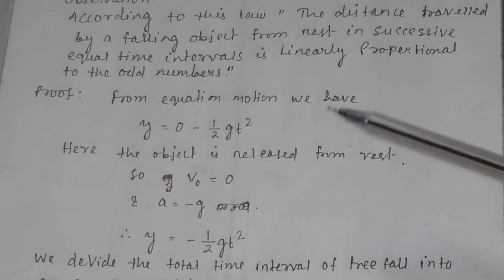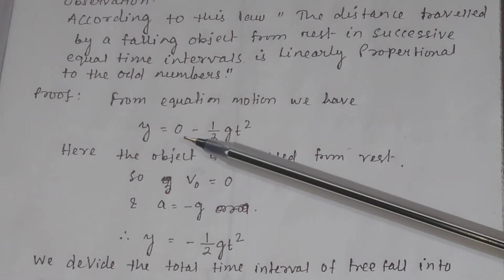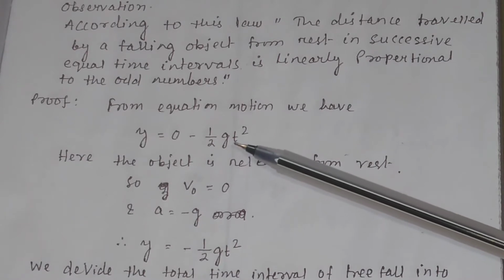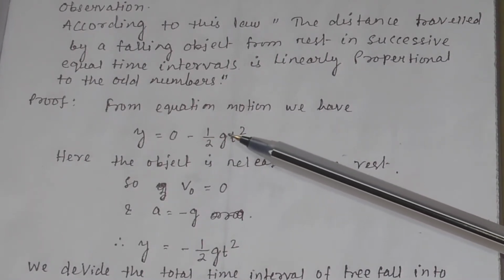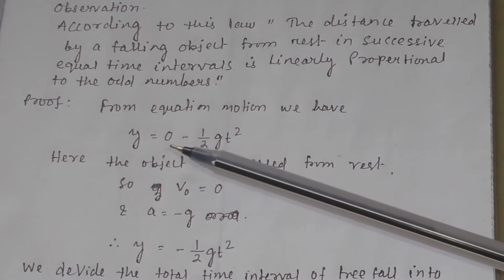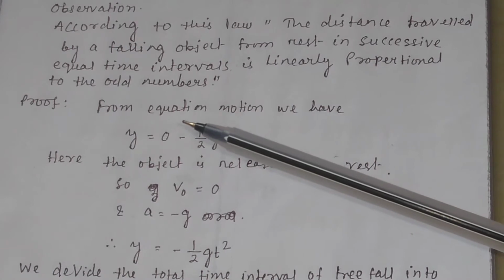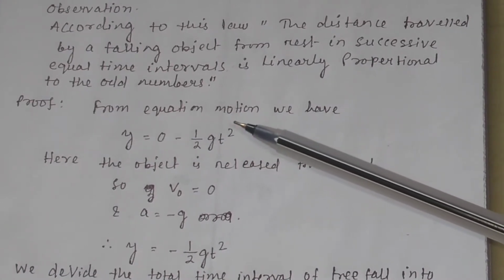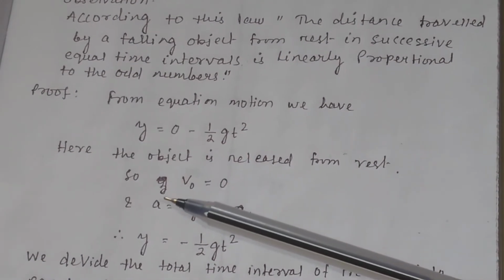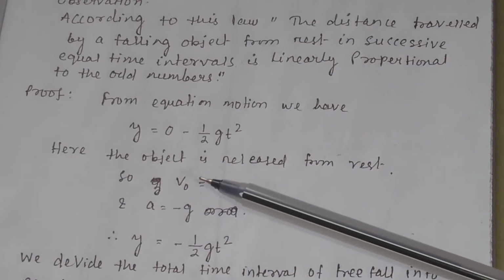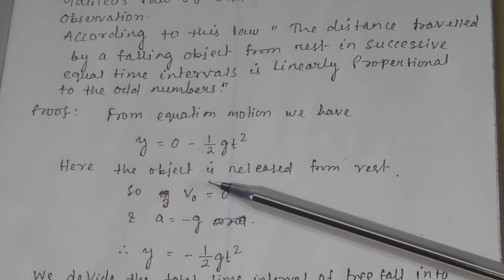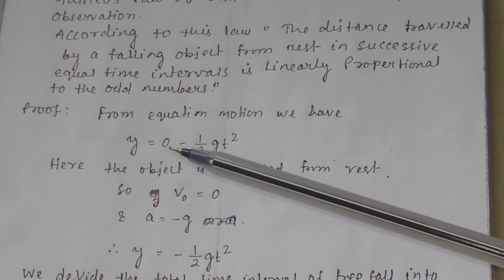From the equation of motion, we know y equal to v0 t plus half a t square, that is s equal to ut plus half at square, or x equal to v0 t plus half a t square. When the object is falling from a certain height, the initial velocity is 0, that is v0 is equal to 0, so the first term is 0.